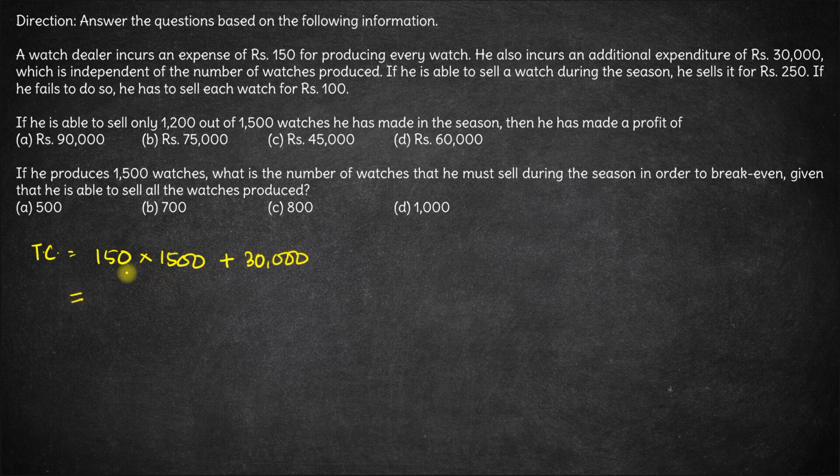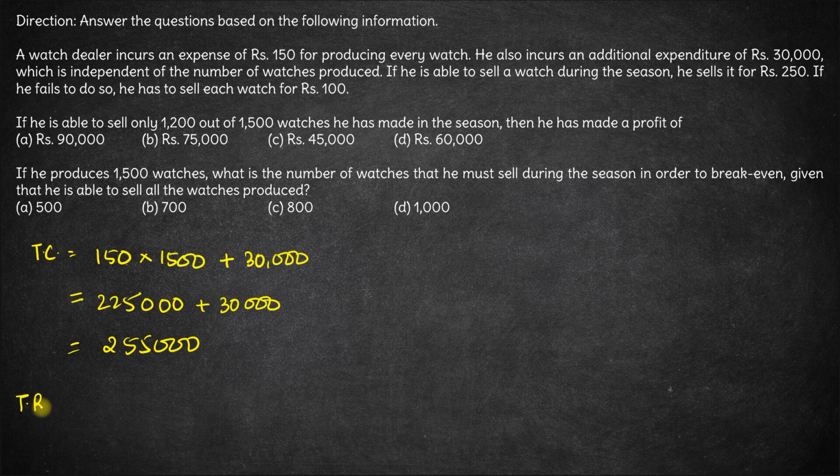So 15 into 15 is 225, then 000, plus 30,000. This comes out to be 2,55,000. This is the total cost of producing these 1500 watches.